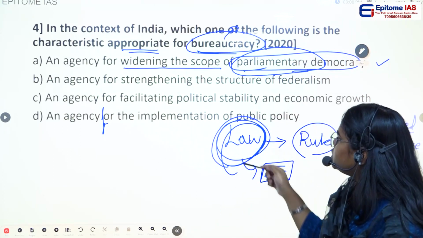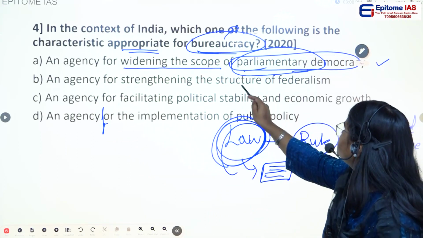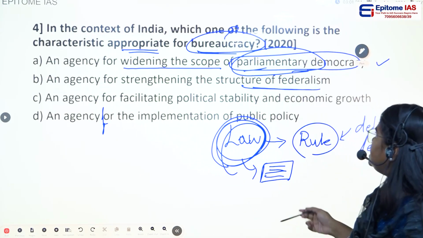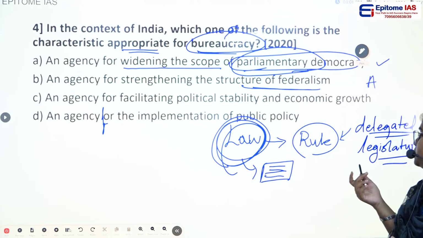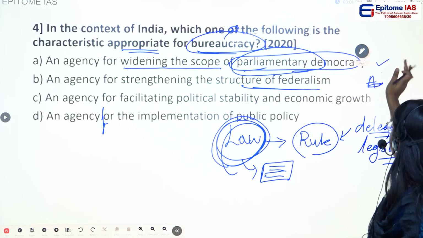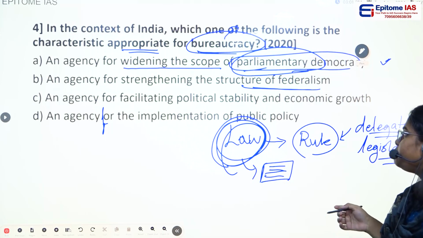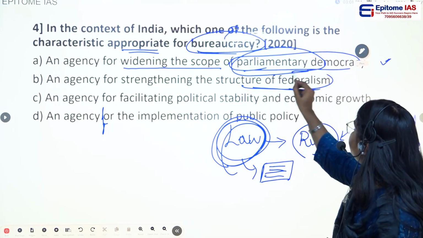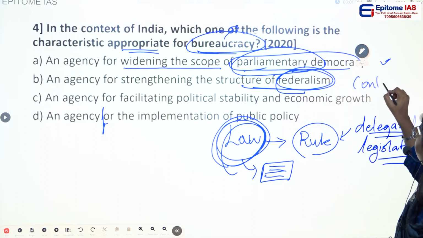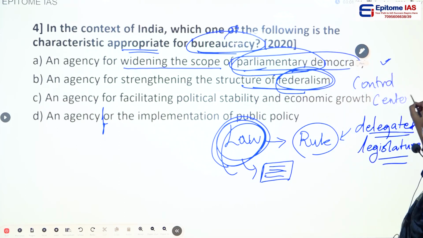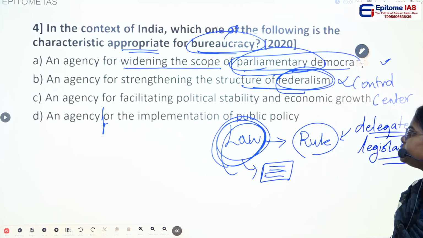So we'll see the other options as well. If we see option B, an agency for strengthening the structure of federalism. If you see the top bureaucracy, that is the all India level civil services, that is IAS or IPS, the states usually criticize them because they threaten the federalism, because they are considered as the control of the center over the state. So this is against the federalism. So we can eliminate this option.